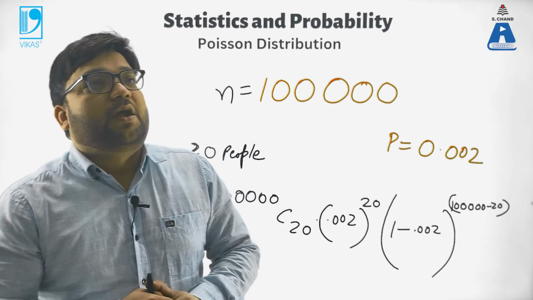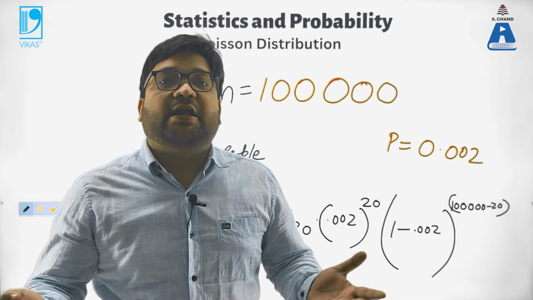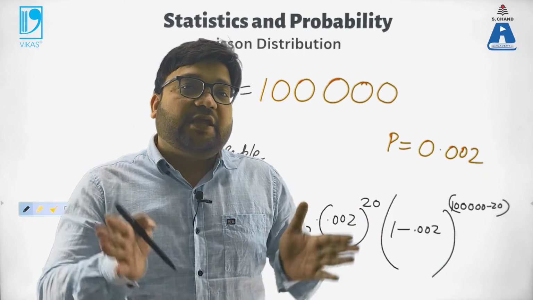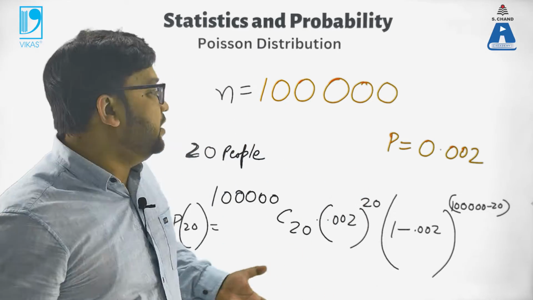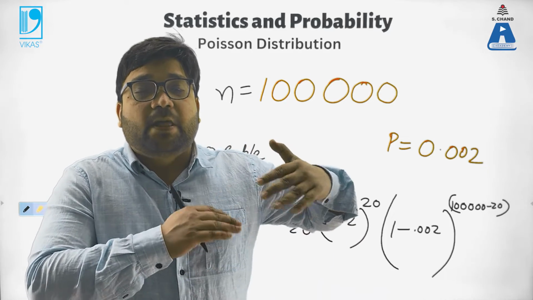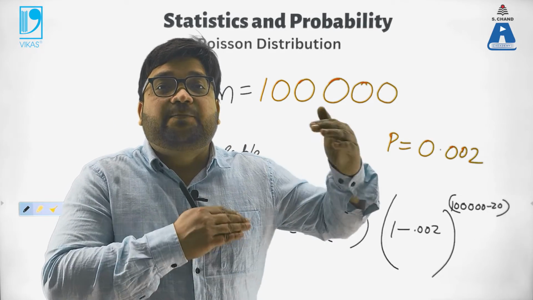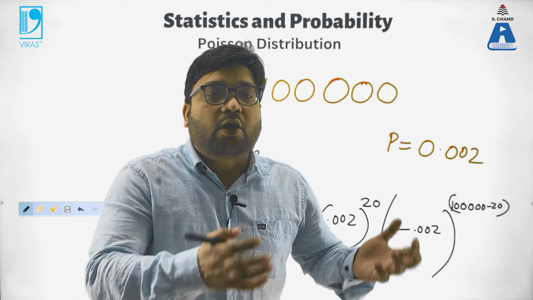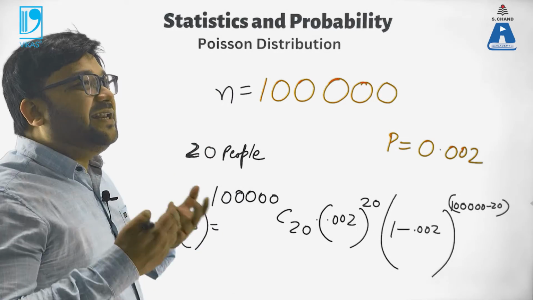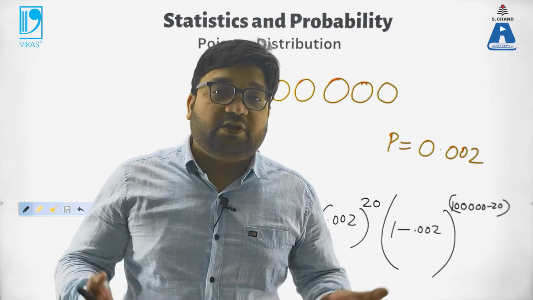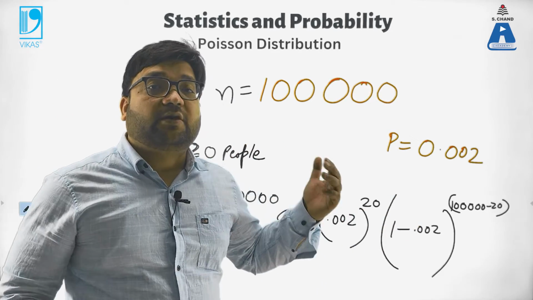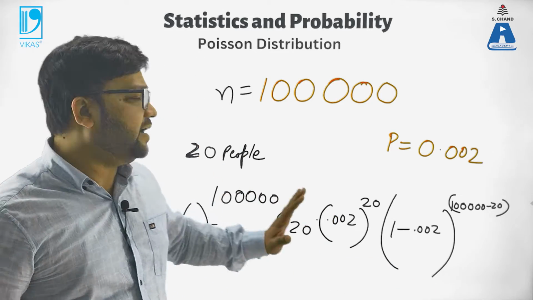And if you have a medical arrangement for, let's say, 100 people near the mela, an arrangement for caring or tending to 100 people, you may want to find out what are the chances that up to 100 people will need the medical care. What are the chances? So like this, this is for 20, you'll have to find out for other numbers also, up to 100, let's say.